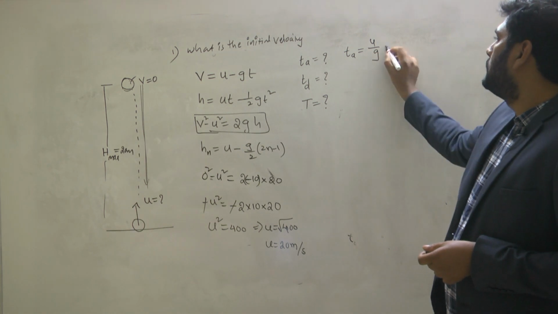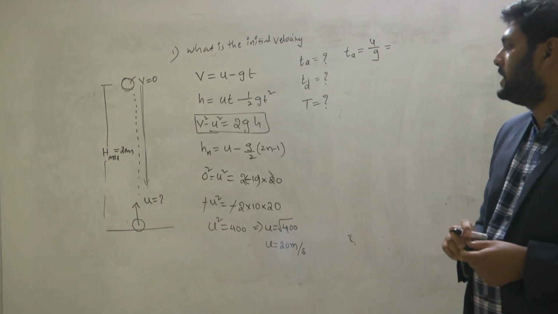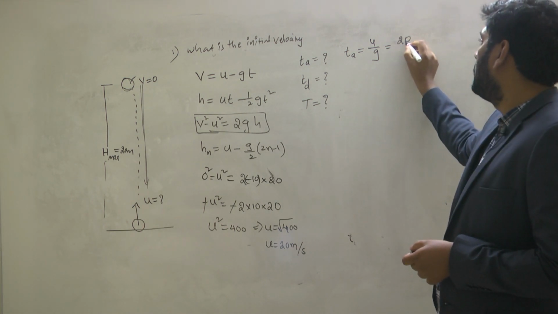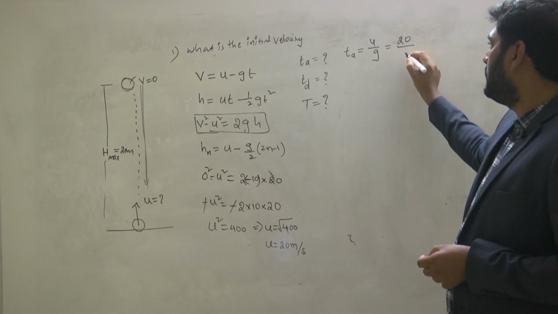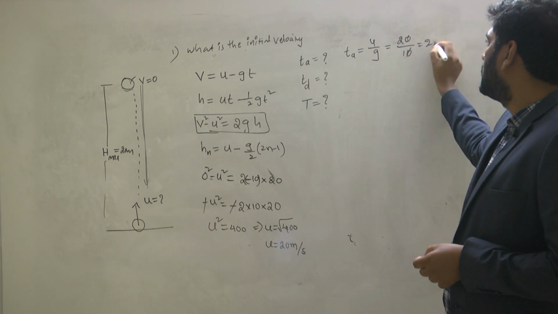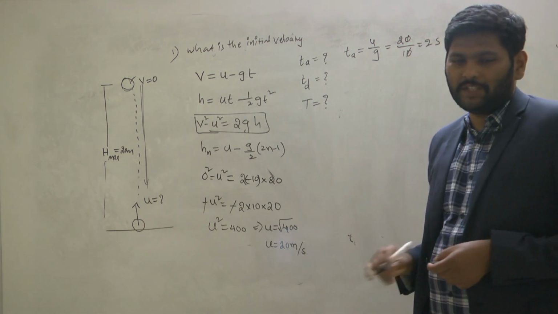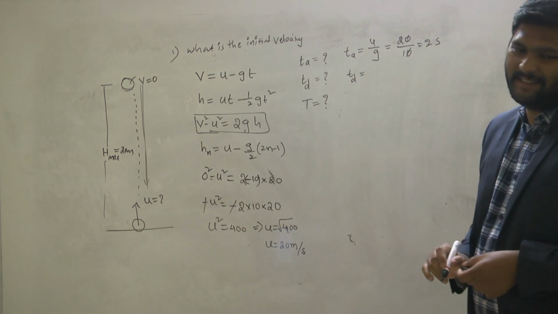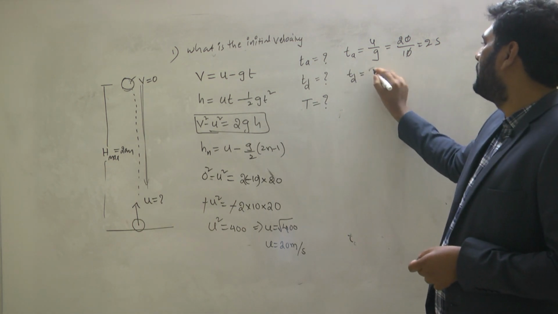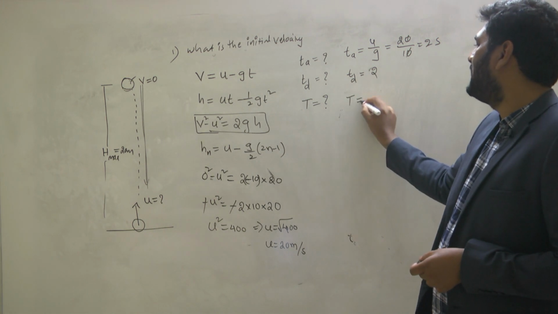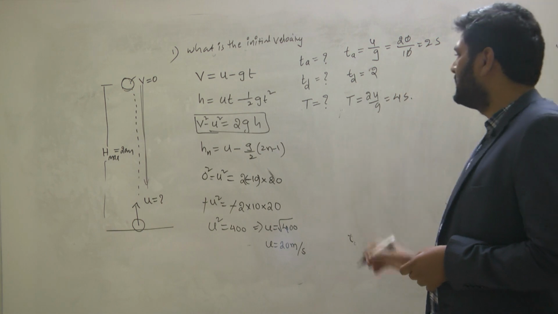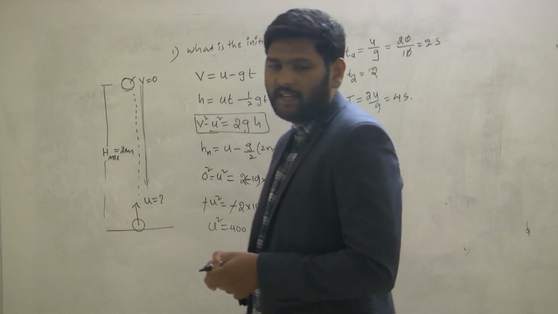What is the initial velocity of the object? 20. 20 by g, which is 10. So 2 seconds. When time of ascent is 2 seconds, what about time of descent? 2 seconds. Very good. Then what is the time of flight? 4 seconds. Very good. This is the way we can find the answer.